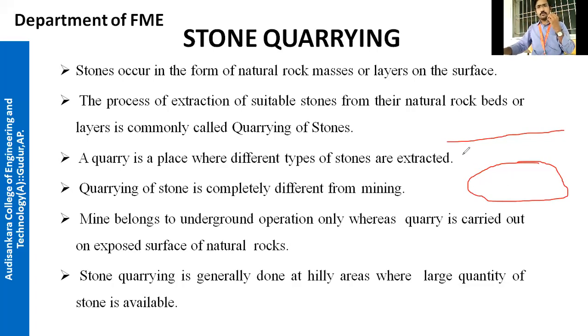So now what you will do, you will excavate the whole surface. You will excavate the whole soil and the stone will be visible to you. This process of digging the soil and excavating the stone is called quarrying.